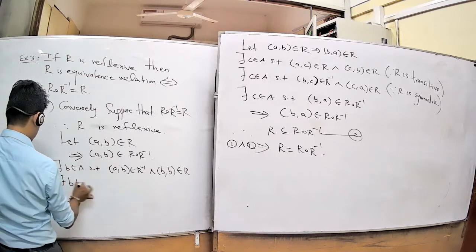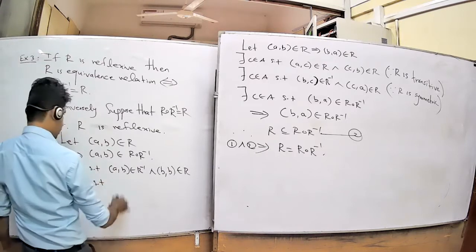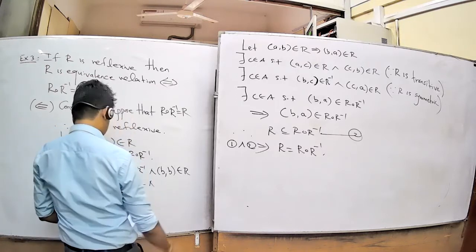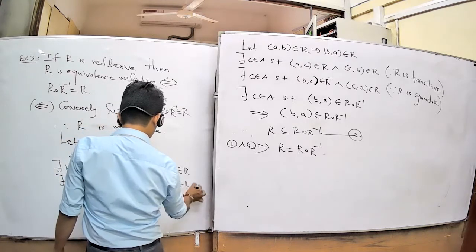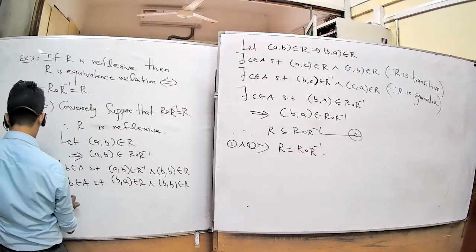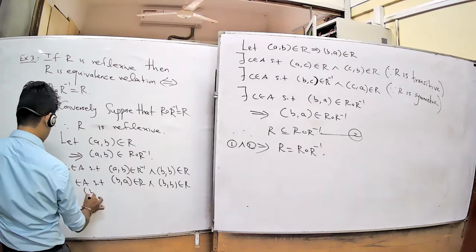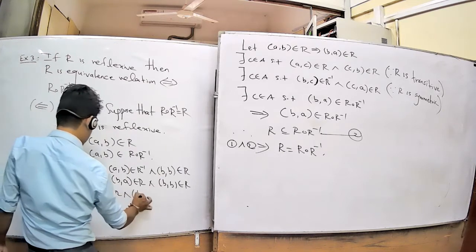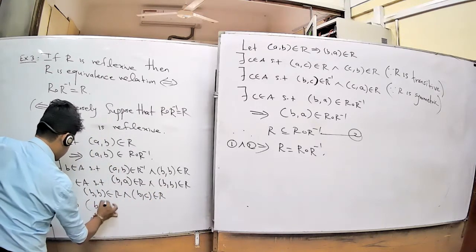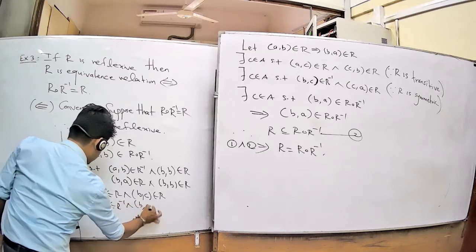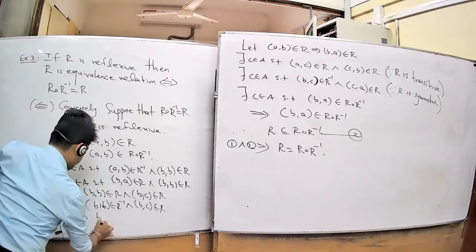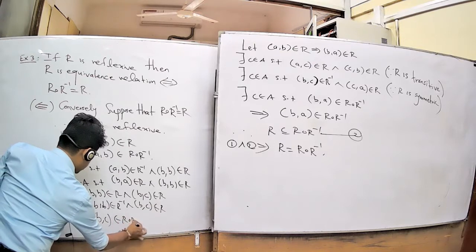There is B belonging to A such that (A, B) belongs to R inverse, which means (B, A) belongs to R, and again (B, B) belongs to R. First you write this one, then you can write this one. Here (B, B) belongs to R and (B, A) belongs to R. (B, B) belongs to R means (B, B) also belongs to R inverse. Now you can write the composition property.